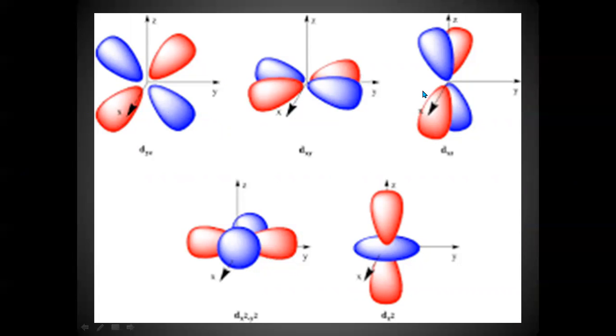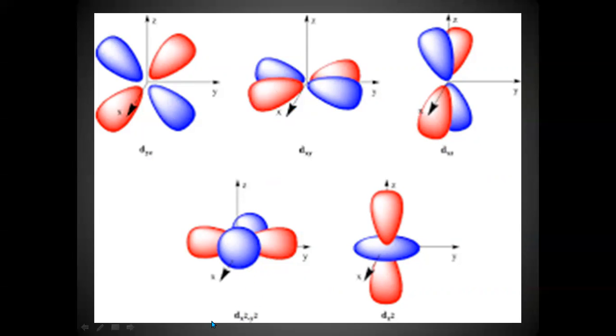It may be from 3d or 4d, etc. Means from third level or fourth level or like that. But it is a d orbital. In this case, where it is named as dxy, lobes are like this. 4 lobes are there, all are lying between the axes. dxy, dyz, and dzx.